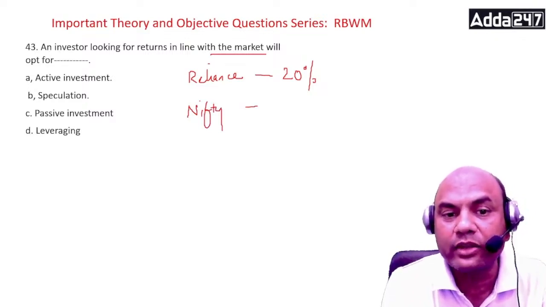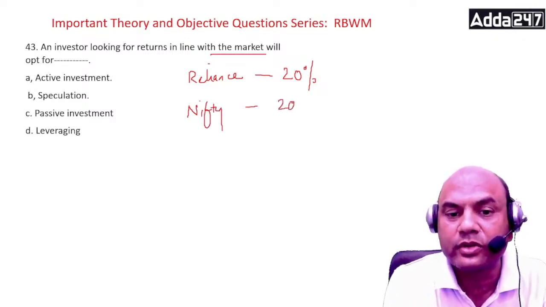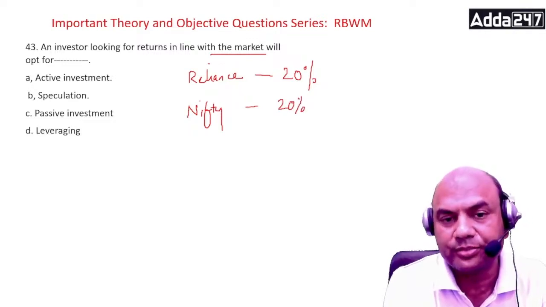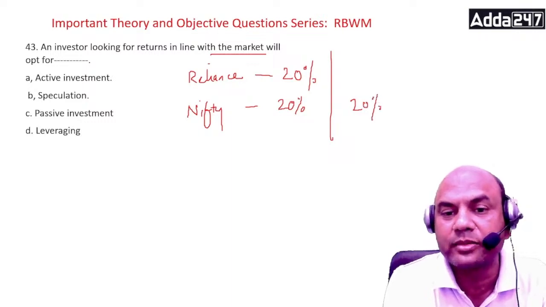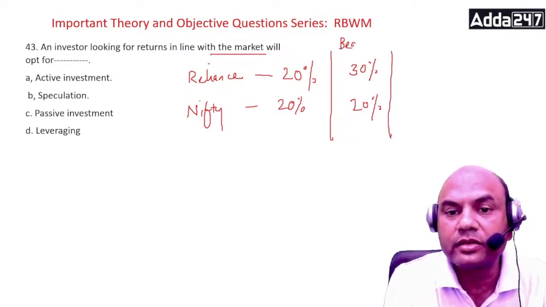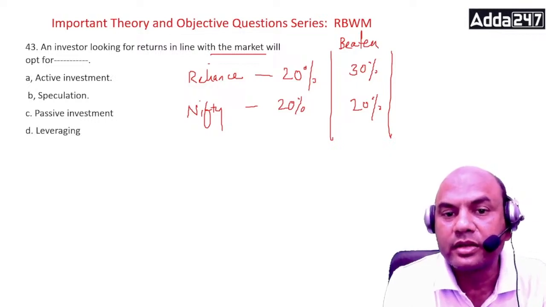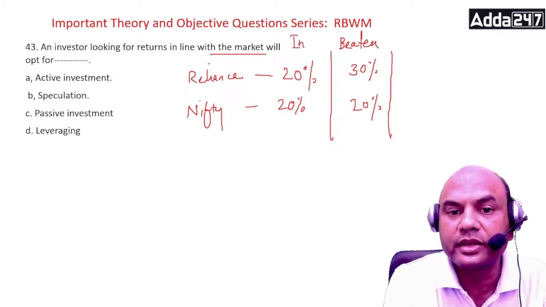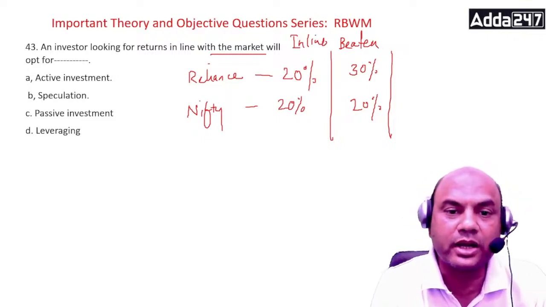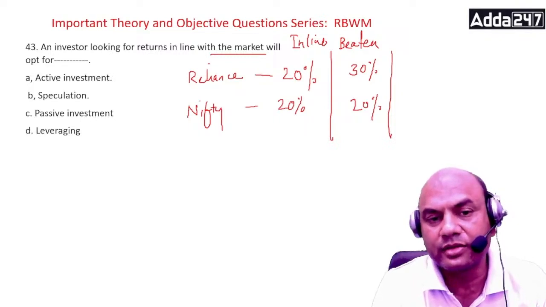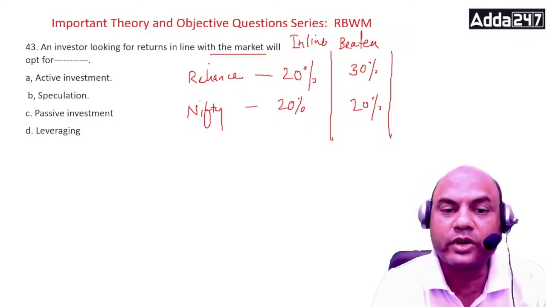So in line with the market means Nifty should also give me 20% only. That is known as in line. Or in the other case, if Nifty is giving 20% and Reliance is giving me 30%, then it means Reliance has beaten the benchmark or market. So when I want my returns to be in line with the market, I must get 20 over here, 20 over here. So I must go for passive investment.